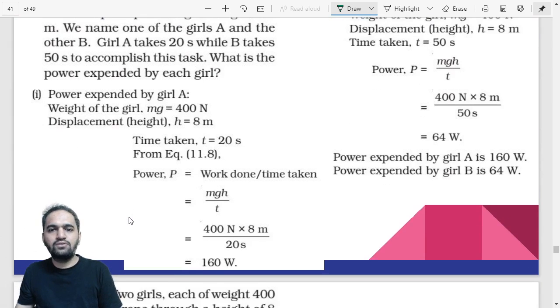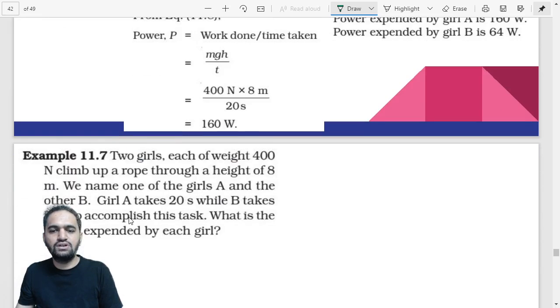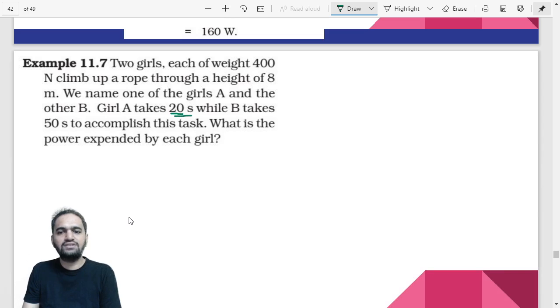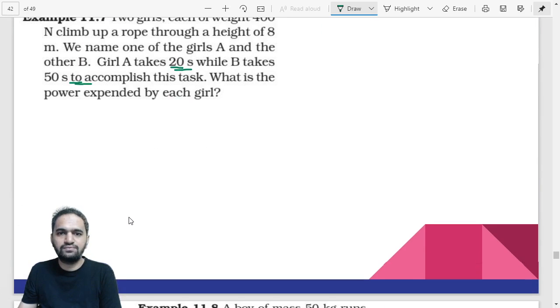Now let us talk about this particular question: two girls, each of weight 400 Newton, climb up a rope through a height of 8 meters. We name one of the girls A and the other B. Girl A takes 20 seconds while B takes 50 seconds to accomplish the same task. What is the power expended by each girl? Okay, so let us try to solve this question.